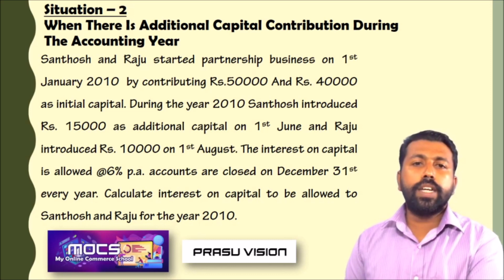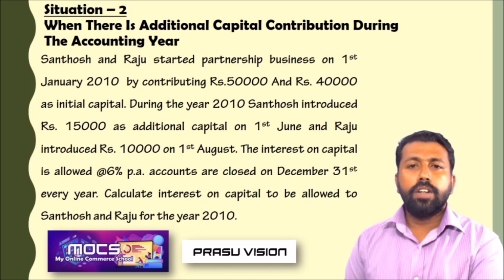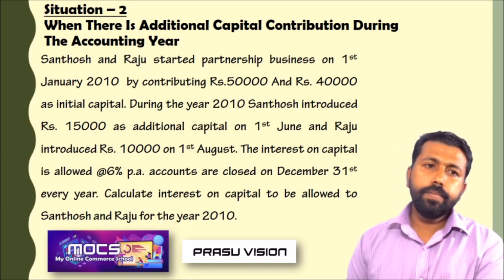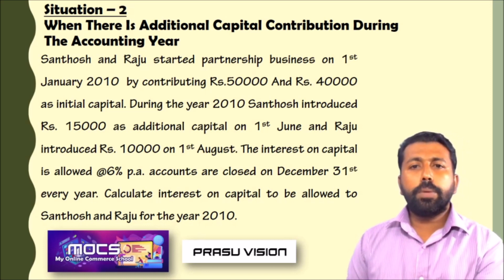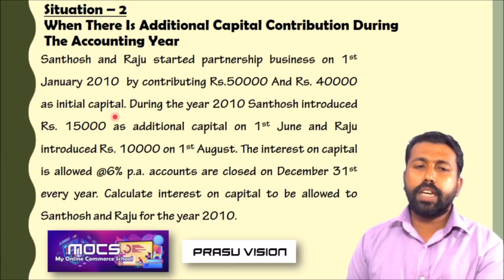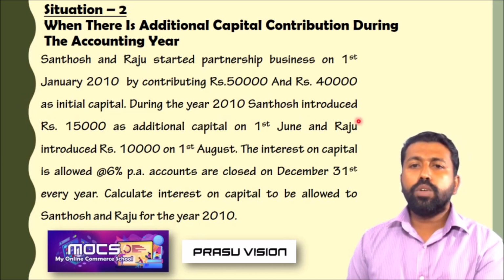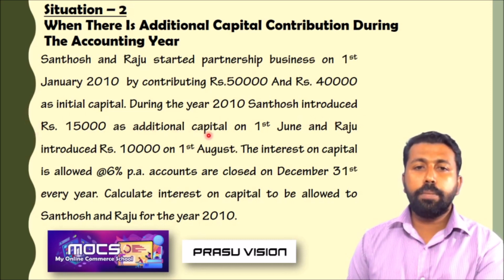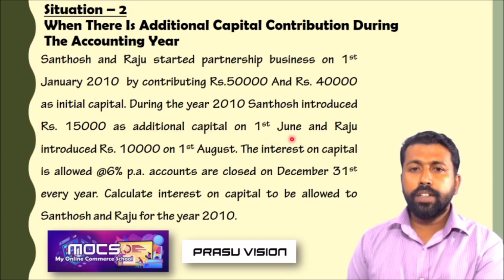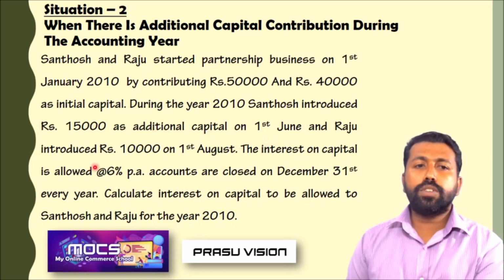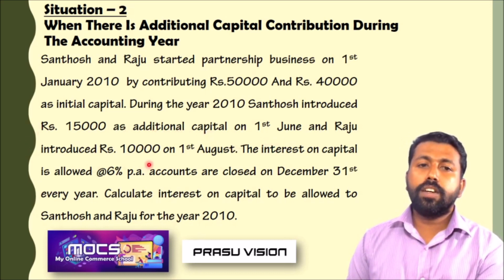Santosh and Raju started a partnership business on 1st January by contributing 50,000 and 40,000 as initial capital. During the year 2010, Santosh introduced rupees 15,000 as additional capital on 1st June and Raju introduced rupees 10,000 on 1st August.